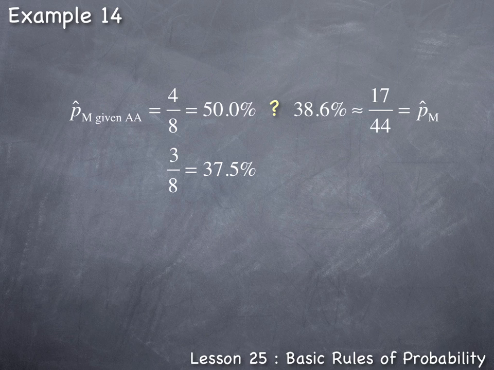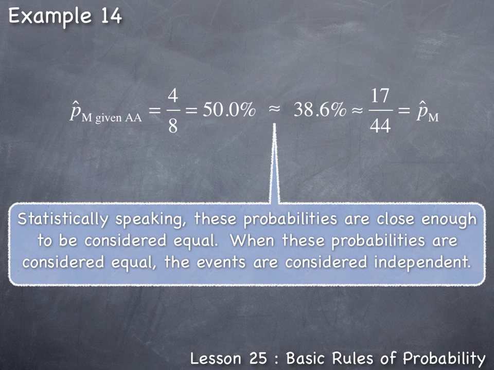In fact, with this sample size of 8 in this group, it would be impossible to get an exactly 38.6%. That is, we usually would get something around the 38.6% if they were equal. And here, the 50 and the 37.5% is as close as this can get based on a sample of 8 above average students to the 38.6%. So statistically speaking, we're going to argue that these probabilities are close enough to be considered equal. And when these probabilities are considered equal, the events are considered independent.